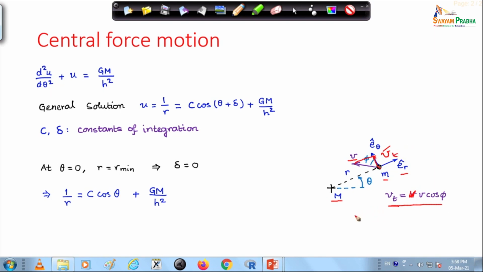From here I can calculate h. Remember, h is r square theta dot, and this is equal to r into r theta dot, which is the tangential velocity v t. Therefore, h is equal to r v cos phi.